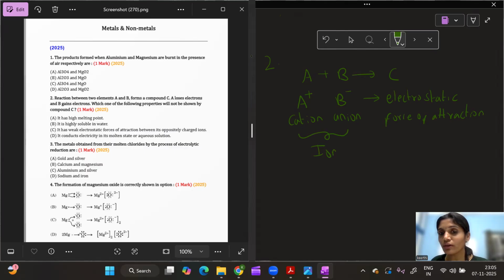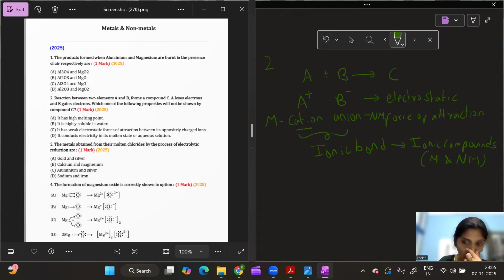And what do I call that bond? I call that bond an ionic bond. And the compounds which are formed as a result of ionic bond, I call them ionic compounds. Now, as you are aware, cations are usually formed by metals and anions are formed by non-metals. So, ionic compounds are usually a combination of metal and non-metal, where metals are giving the electrons forming cation and non-metals are gaining the electrons forming anion.